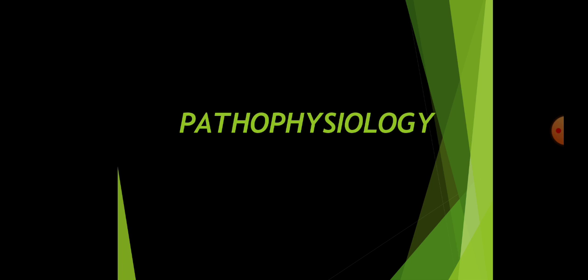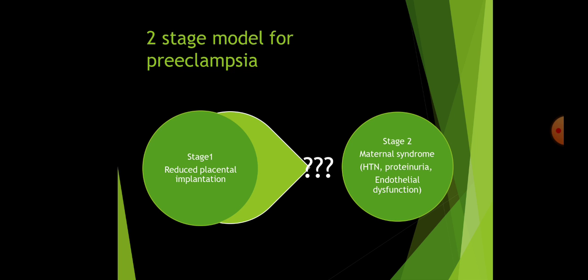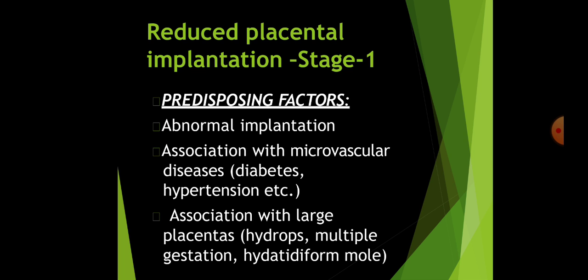Coming to the pathophysiology. How does this develop in a woman? There are two stage models for the development of preeclampsia. Stage 1, where there is reduced placental implantation. Stage 2, where there is maternal syndrome like hypertension, proteinuria, endothelial dysfunction. Reduced placental implantation, that is stage 1 of pathophysiology.